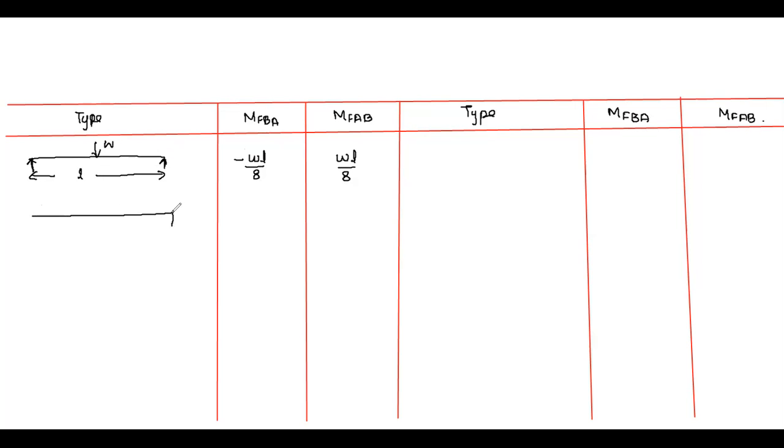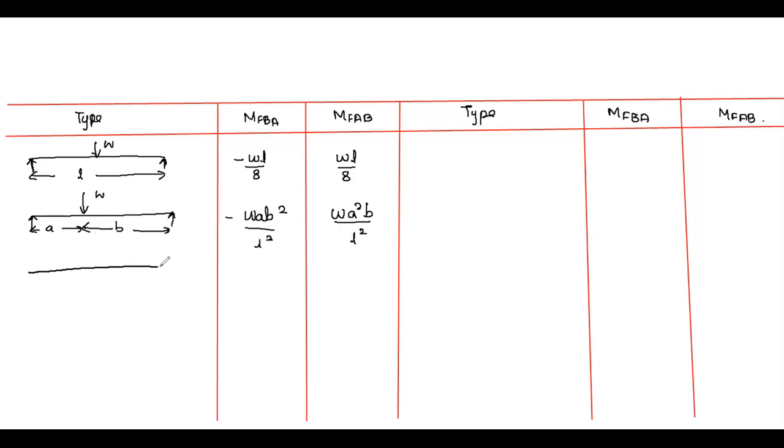When the load is not acting at the center, but acts at a distance A meter from the left end, then it is minus WAB square divided by L square and plus WA square B by L square.